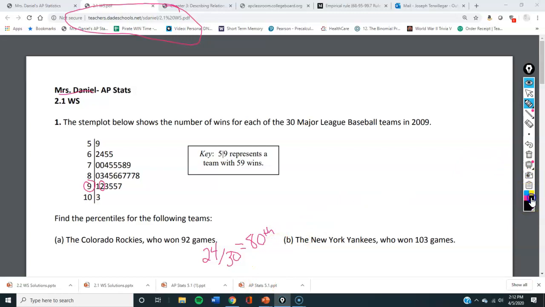Now let's look at them Yankees, who won 103. Alright, how many teams did less than them? Well, 29, of course. 29 out of 30. Puts them at the 90-something percentile. I didn't write down the answer for that one, but that's how you'd find it.